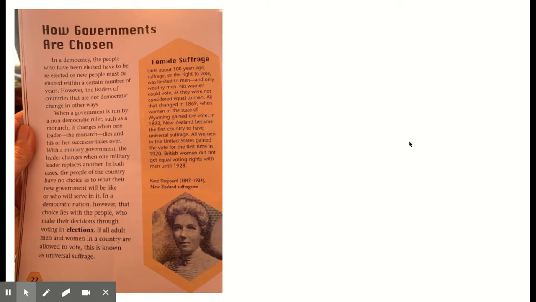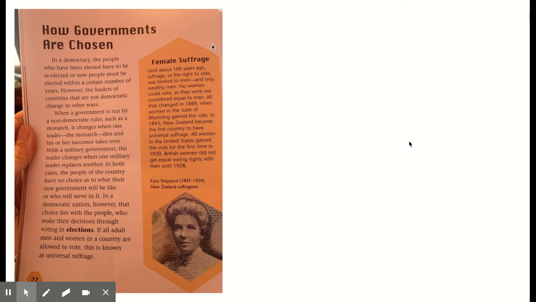With a military government, the leader changes when one military leader replaces another. In both cases, the people of the country have no choice as to what their new government will be like or who will serve in it. In a democratic nation, however, that choice lies with the people who make their decisions through voting in elections. If all adult men and women in a country are allowed to vote, this is known as universal suffrage.